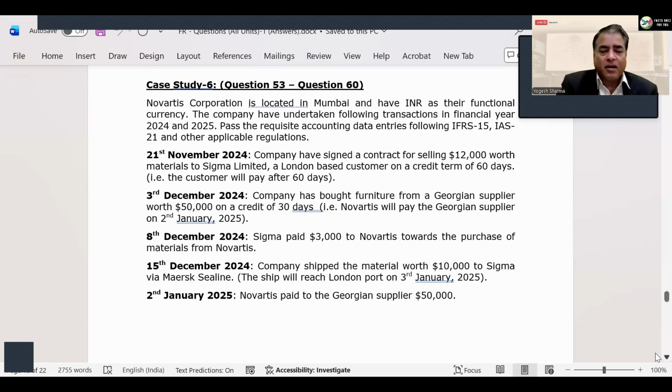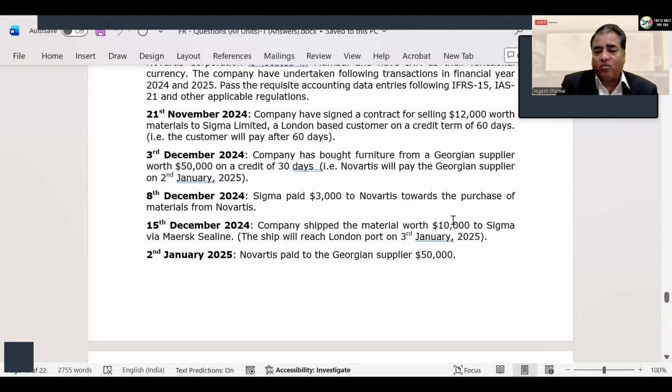for higher marks. Now on 15 December, you ship the material worth 10,000 to the customer via Mux Sea Line, and the ship will reach London port on 3rd January. So now see, 15 December is your benchmark date or signature date when you should recognize sales, because you have shipped the material. Now nothing is in the seller's control. Once the ship starts sailing, you cannot call the ship back. Think logically. This is the last thing you could have done and you've done it. So on 15 December, you will recognize a sale.